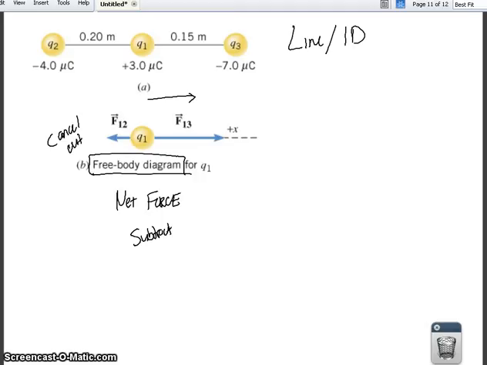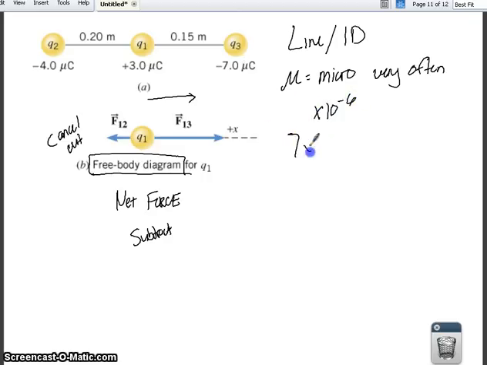A couple other things based on this problem. Notice we have -7 μC. What is that about? Mu stands for micro, so this is a microcoulomb. You're going to see this very often, just like in our section on light, we saw nanometers very often. Now we're going to see micro very often in charges. And micro is 10 to the -6.